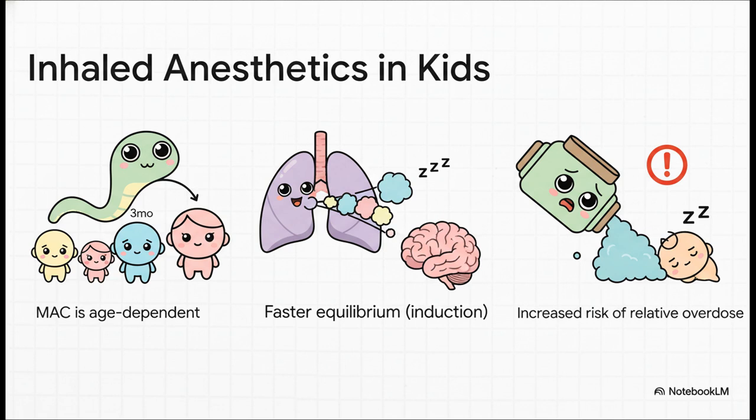It's lower in neonates, it peaks in infants around 3 months of age, and then it gradually declines. Second, children reach equilibrium and go to sleep much, much faster. This is because of a higher minute ventilation relative to their functional residual capacity and also lower tissue solubility. Now, while this rapid induction is a great advantage, it also carries a pretty significant risk: the potential for a more rapid and profound relative overdose if high concentrations are maintained.